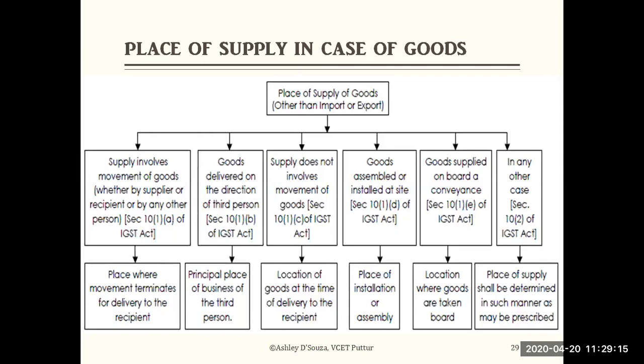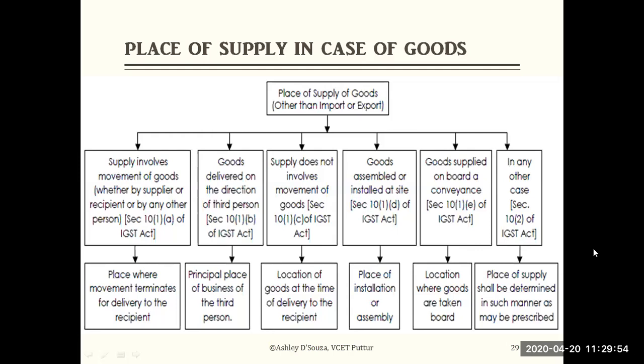Then goods assembled or installed at a particular site. For example, you have supplied goods and they have been installed in a particular location. What is the place of supply in this case? Where the machine or whatever has been installed, the place of installation or assembly is considered the place of supply. Next, goods supplied on board a conveyance. For example, you have loaded the goods on a truck or a flight. The location where it has been loaded is considered the place of supply.